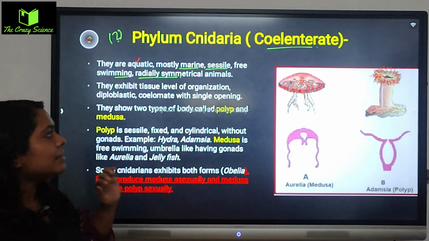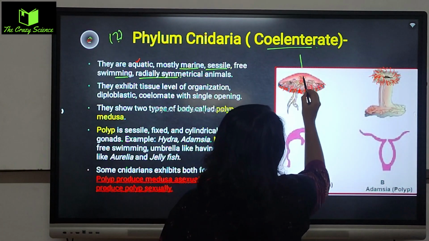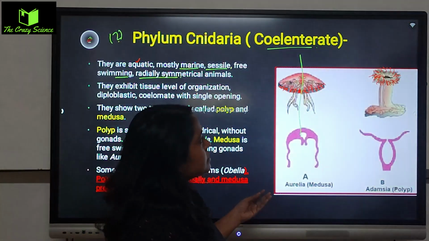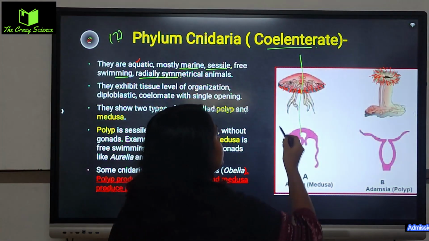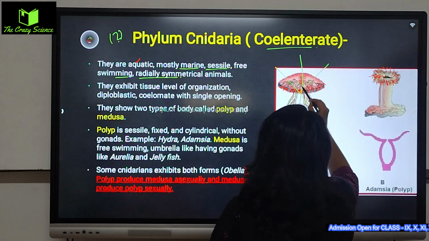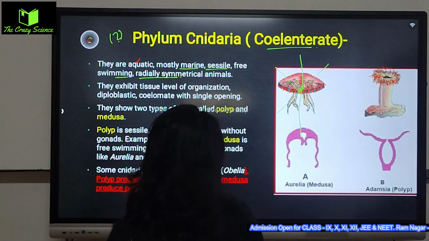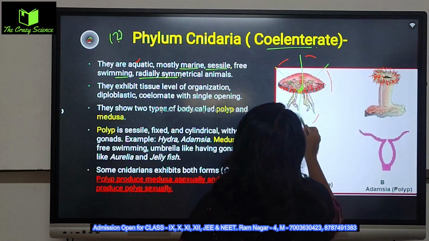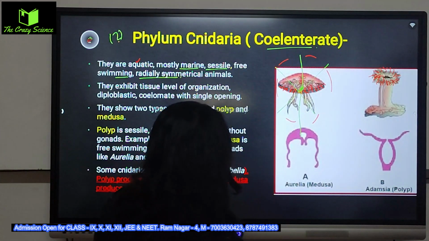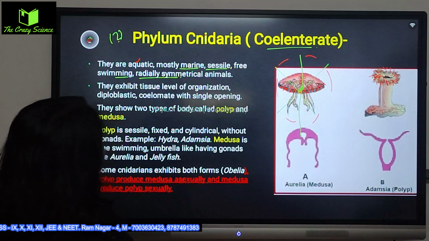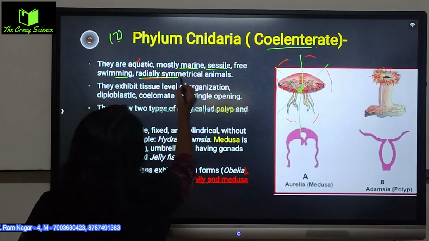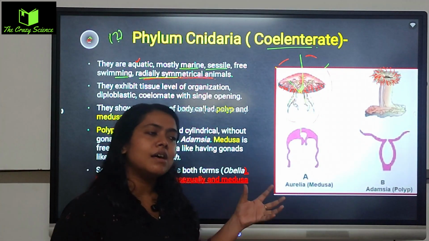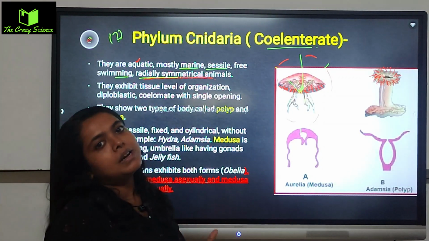তো রেডিয়াল বেসিক্যালি আমি যদি ওদের বডিটাকে কাট করি, it can't be divided into two equal halves only once, means through their main axis, the cut should be made more than 2 or 3 times, and it should pass through the main axis. তখন গিয়ে যে পার্টস গুলো পাবো, that will be equal to each other. এই টাইপ অফ অর্গানাইজেশনকে আমরা বলি radially symmetrical animals. Okay, they can never be cut by one plane at a single time through the main axis. They have to be cut multiple times.